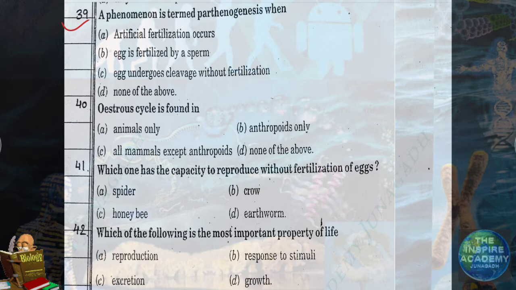A phenomenon is termed parthenogenesis when egg undergoes cleavage without fertilization. Which were the examples of parthenogenesis? If you remember, comment in the comment box.